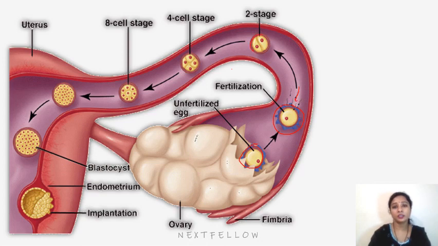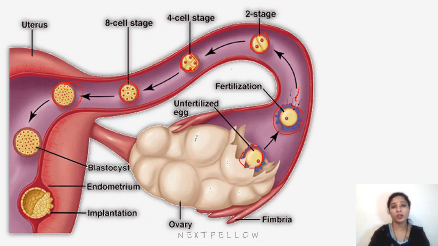This is the 2-celled stage, 4-celled stage, 8-celled stage, 16-celled stage. So the morula contains 12 to 16 blastomeres approximately on the 3rd day after fertilization, and stage 7 here.